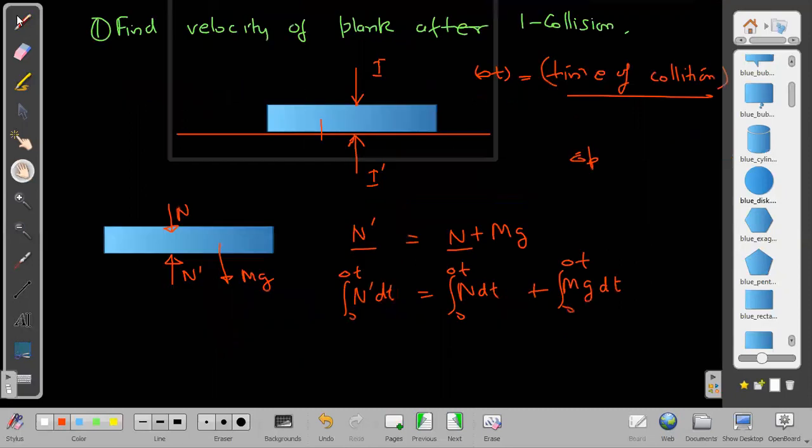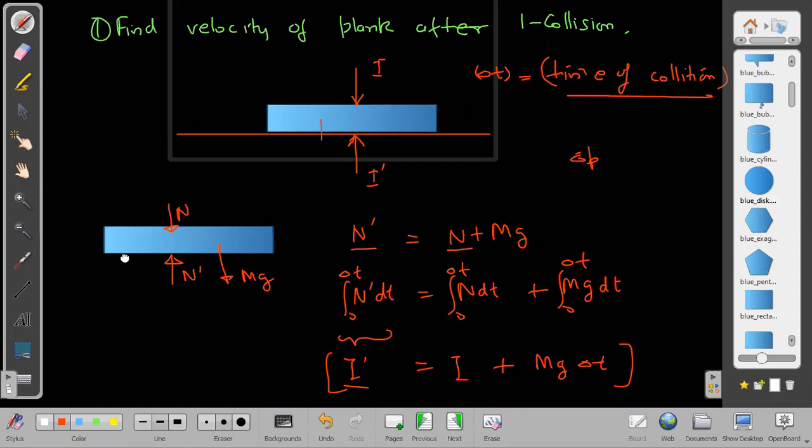mg is constant. This impulse I named as I dash. The impulse due to mg is mg times delta t. mg can be taken out, so it is just mg times delta t. Delta t is the time of collision. So actually, I should consider this second impulse I dash as I plus mg delta t. Let us consider that total.